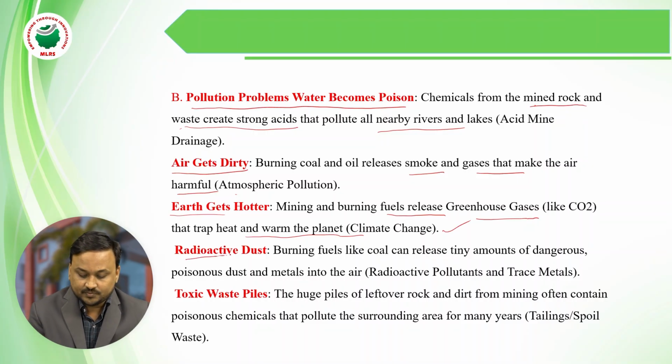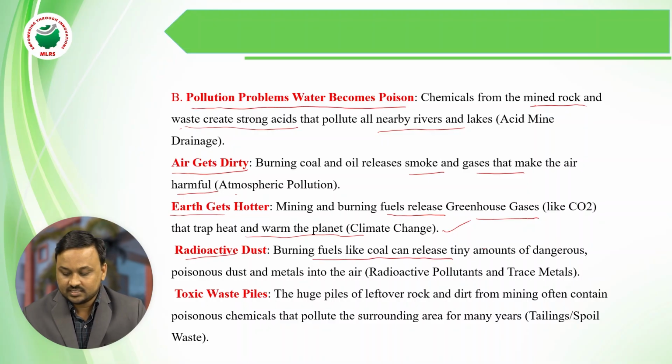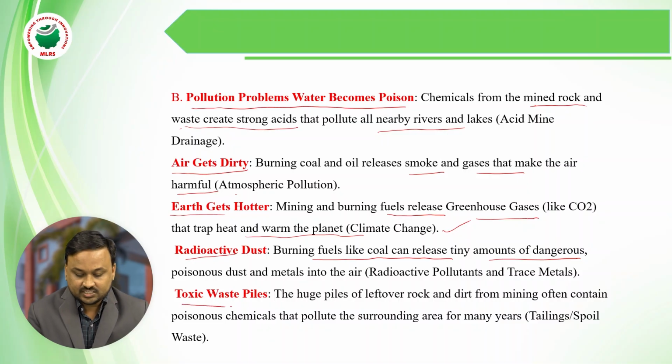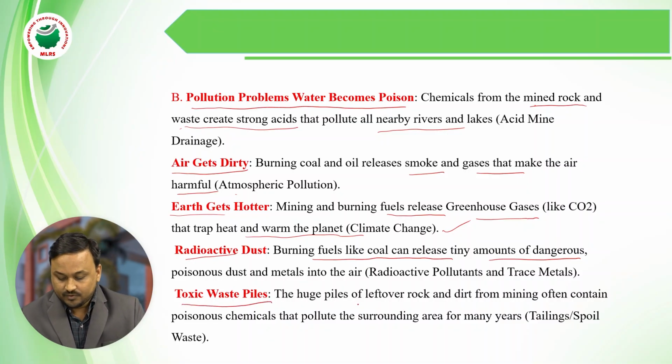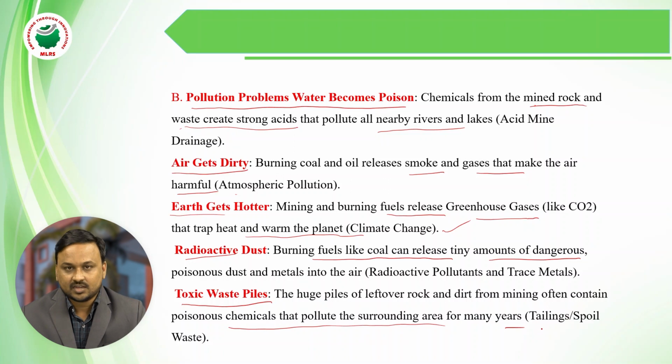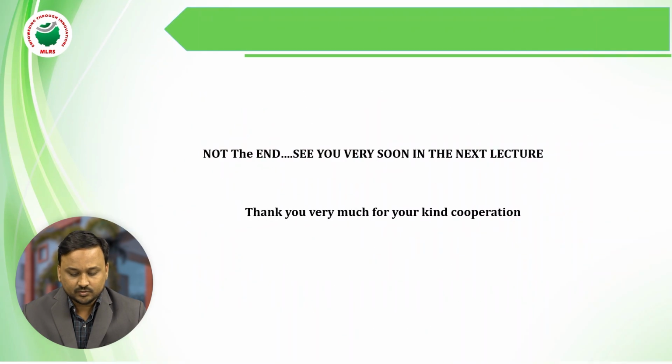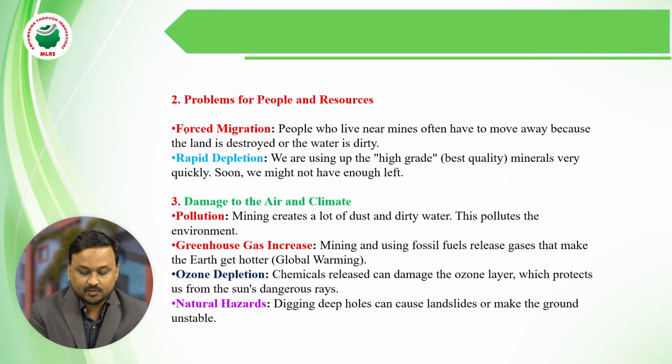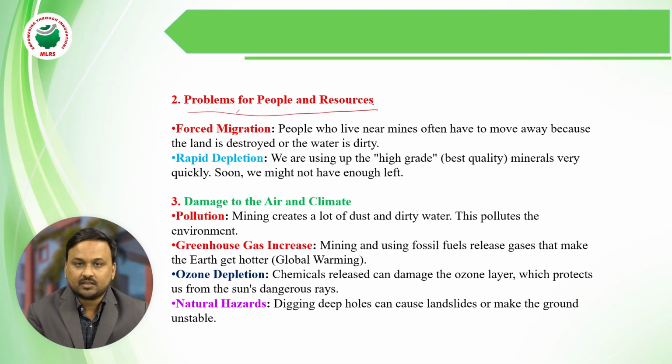Then radioactive dust: burning fuels like coal can release large amounts of dangerous gases. Finally, toxic waste piles: huge amounts of rock with poisonous chemicals pollute the surroundings for many years. The gases pollute the surrounding atmosphere, and this causes different types of diseases. Coming to the last, migration of people. The loss of people's resources forces migration.